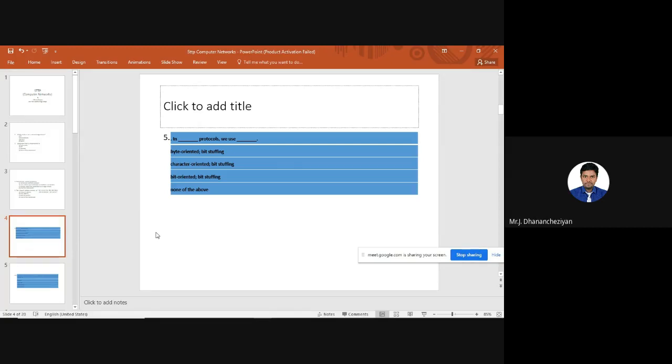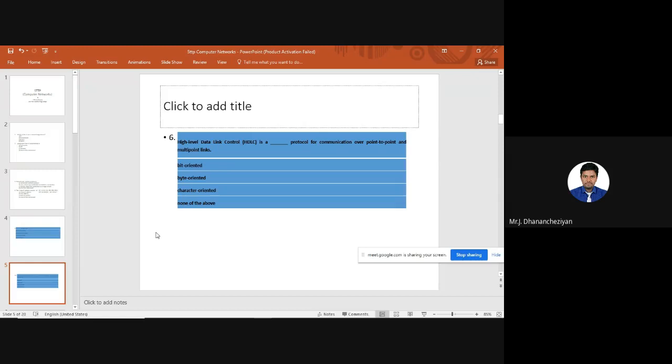It means what? For framing, we need to mention the boundaries. The boundaries are mentioned in framing using flags, or otherwise we can call them sentinel characters. So if the flag is repeated inside the data, we go for bit or byte stuffing. So for this question, there is only one option. In bit-oriented protocols, we perform bit stuffing. It is a straight question. I hope you can understand.